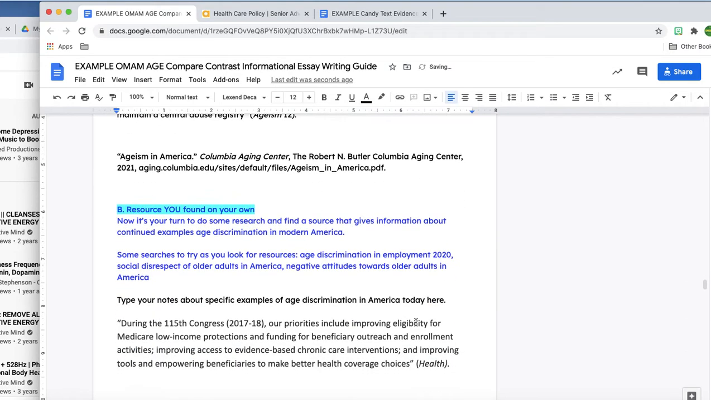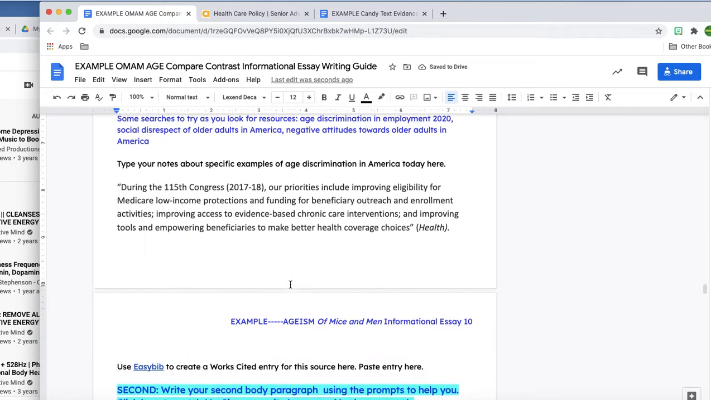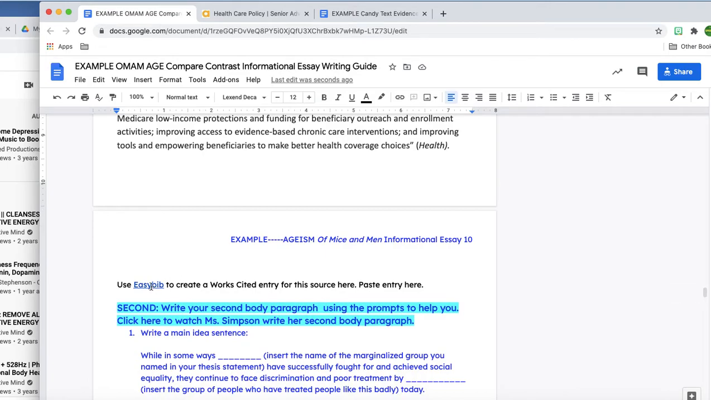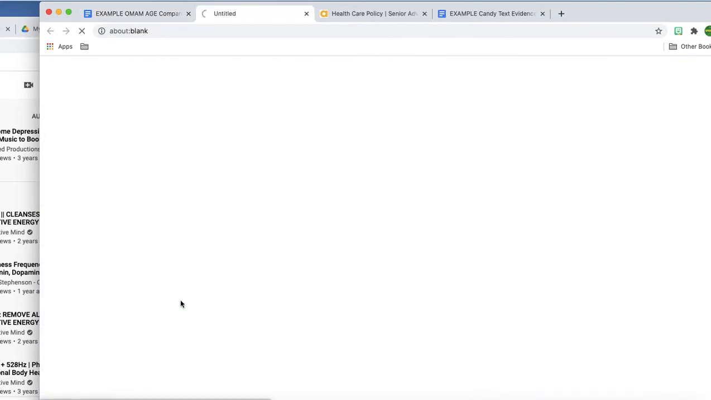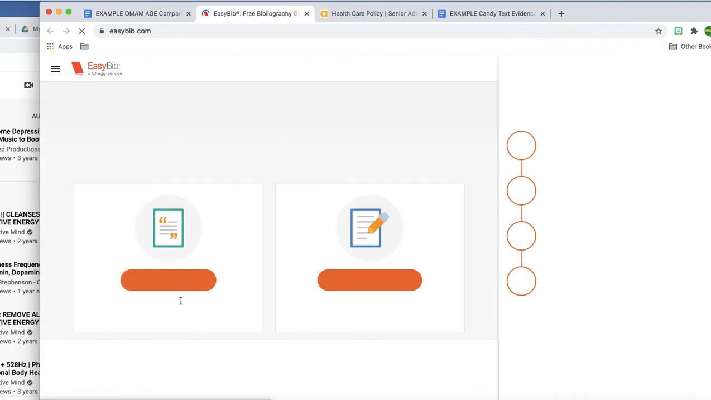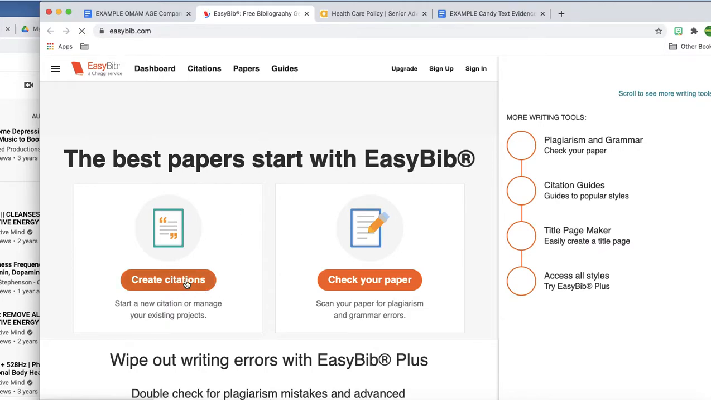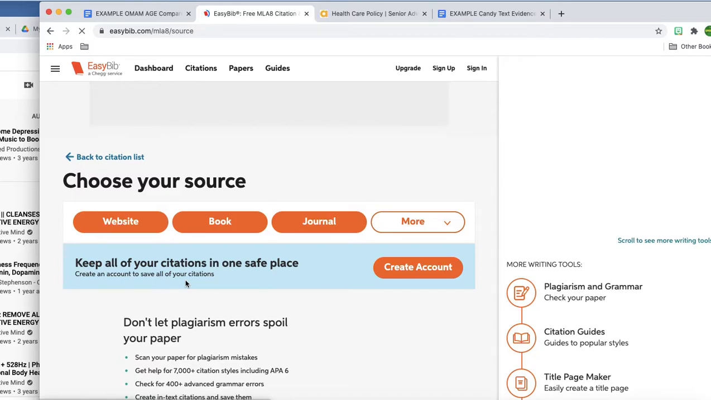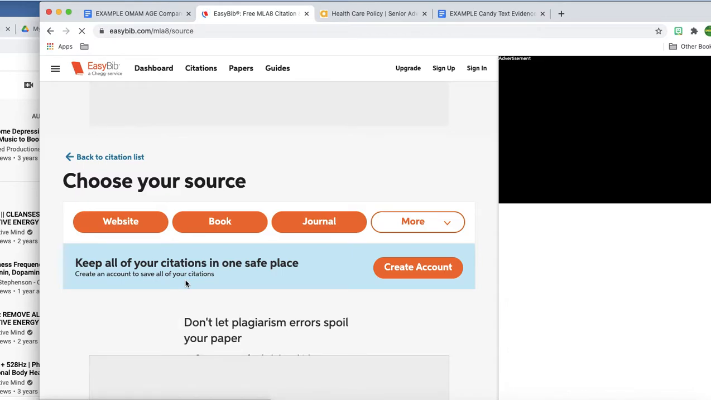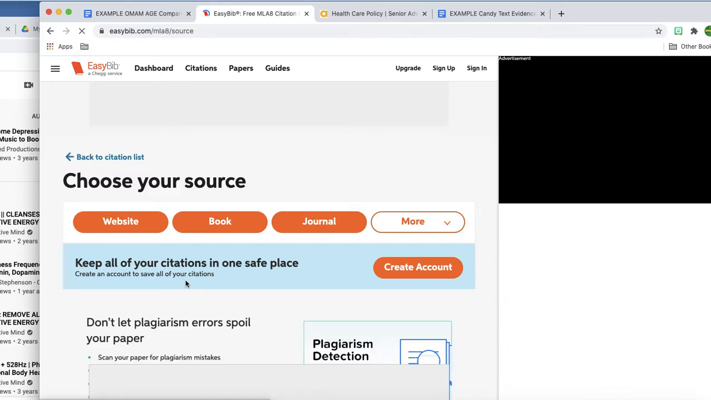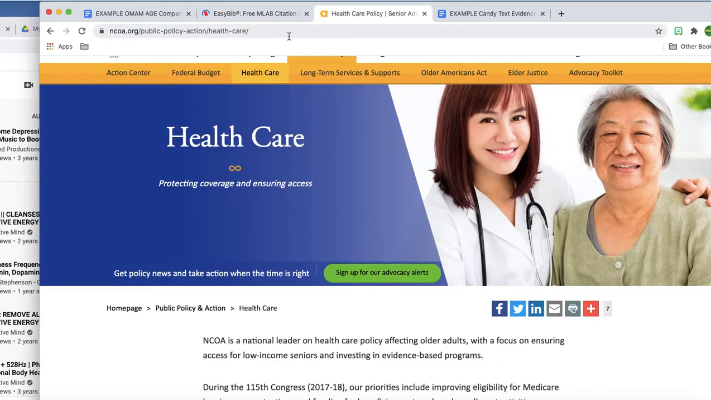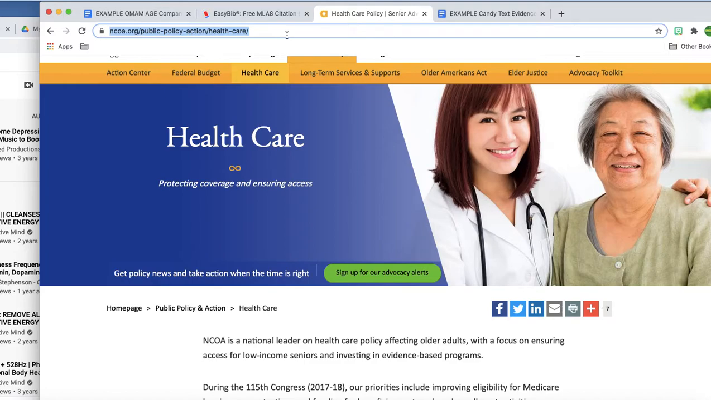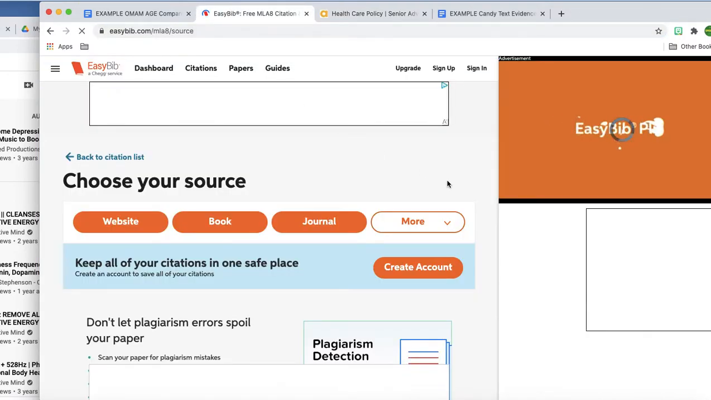Okay, so now I've got to do a works cited entry for this other one that I think I want to cite. So I'm going to go to EasyBib, open it up, and create citations. Now, you may have to watch an advertisement. I think it makes you watch one once every 48 hours. I was on here earlier today, so I probably don't have to do it. Look, it took me right to it. I'm going to go ahead and copy the URL for the article, and hop back over here.